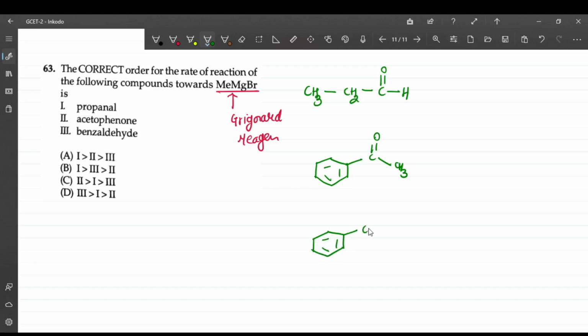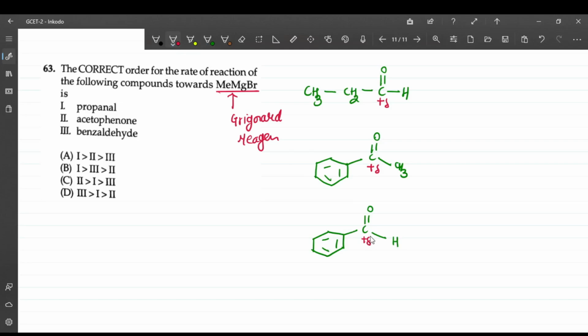This is benzaldehyde, right? So this is electron rich, methyl is electron rich in that case. So here in which case there is an electron deficiency, like here this carbon is electron deficient, this carbon is electron deficient. Sorry, this is benzaldehyde, no, this should be benzaldehyde. And here also there is a partial positive charge.